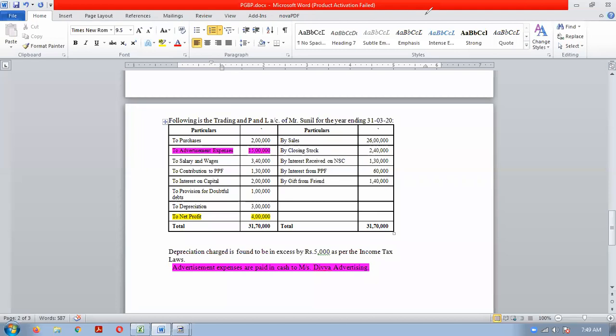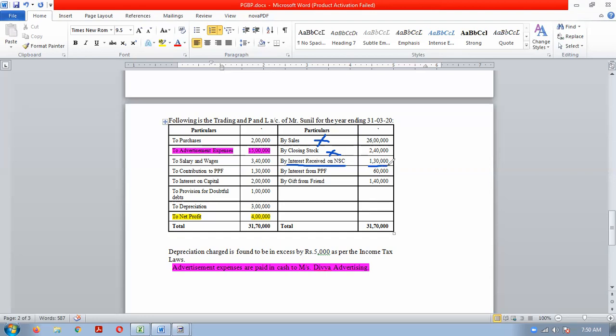So this much, everybody comfortable? Now we will see the credit side. Sales is a trading account item, not relevant. Closing stock is a trading account item, not relevant. Now next, interest received on NSC.